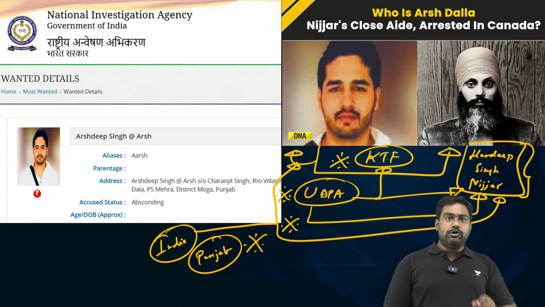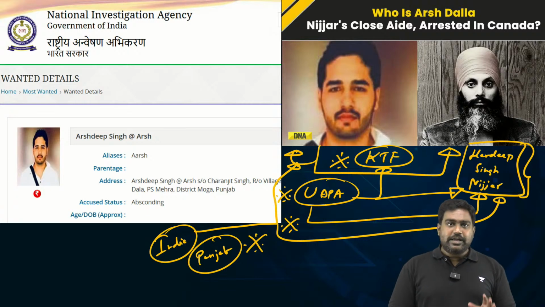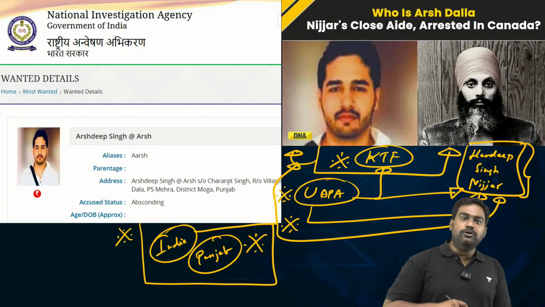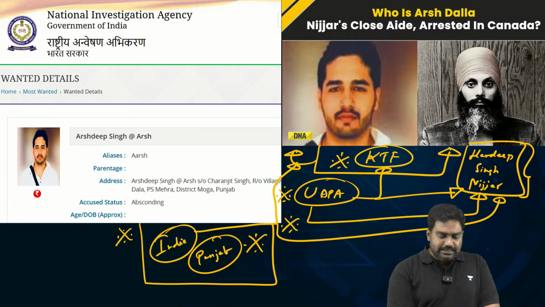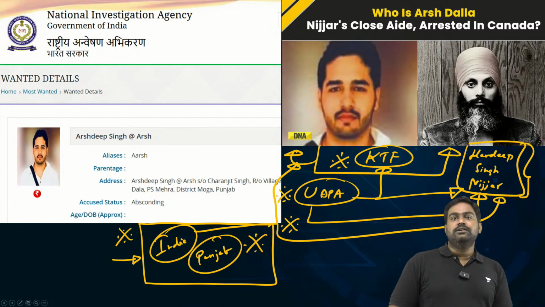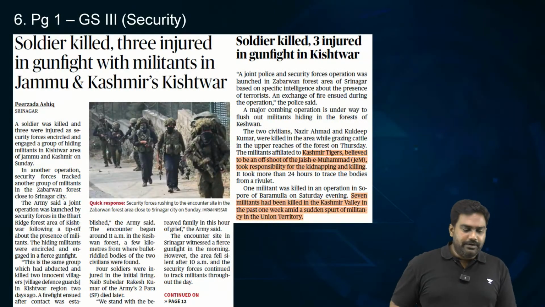So this has led to speculation whether India-Canada are finally cooperating, because these simultaneous arrests happening in Canada and India is not a coincidence. So there is speculation that maybe behind the scenes, are India-Canada trying to repair the damage in the relationship? Is there some kind of cooperation through which both sides have been able to detain and arrest some of the wanted Khalistani terrorists? So that is the development.